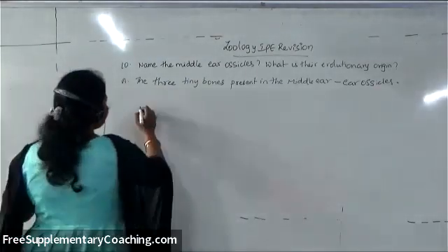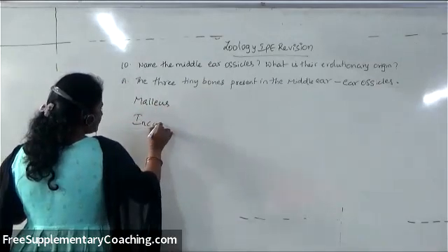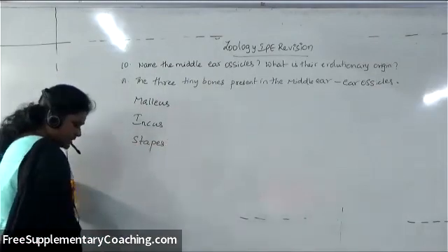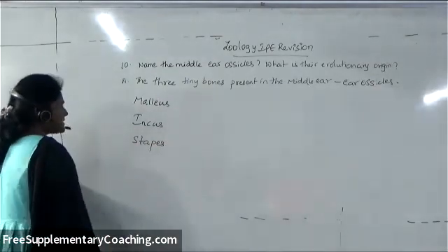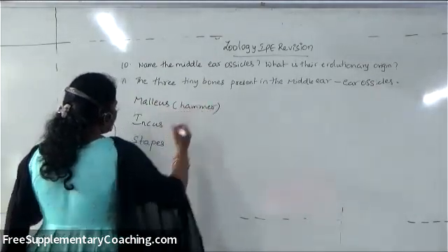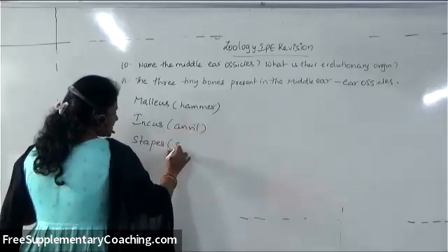So what are they? Malleus, incus, and stapes. Malleus, the name has come because it is hammer shaped, incus is anvil shaped, and stapes is stirrup shaped.